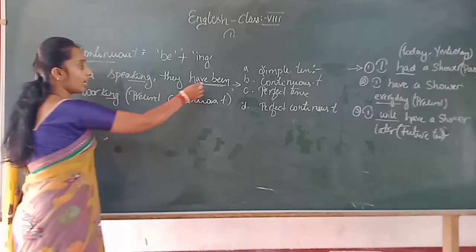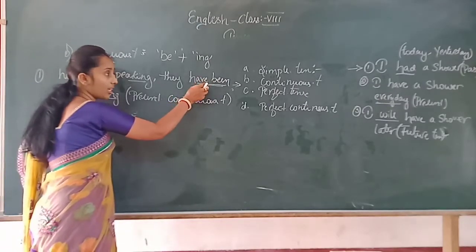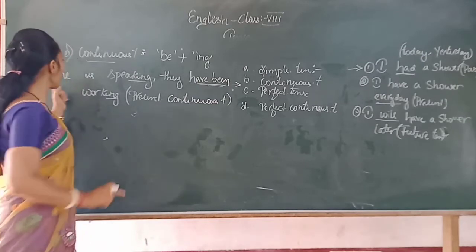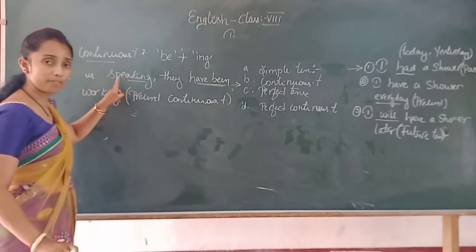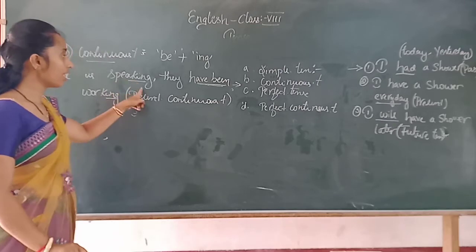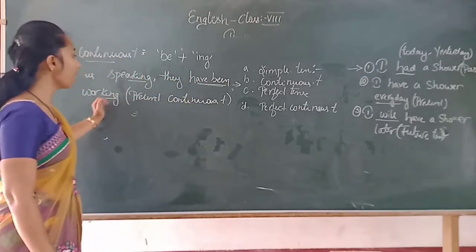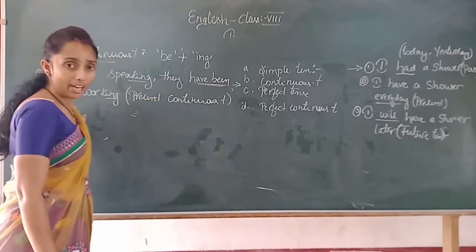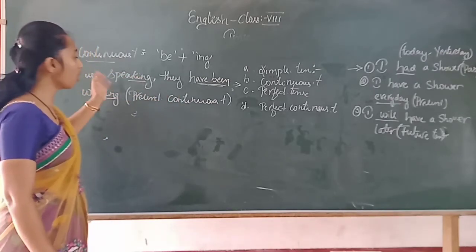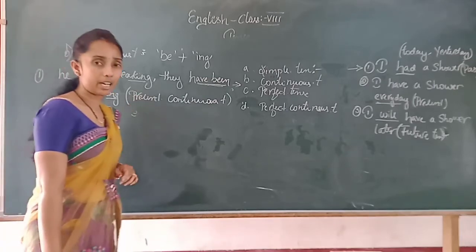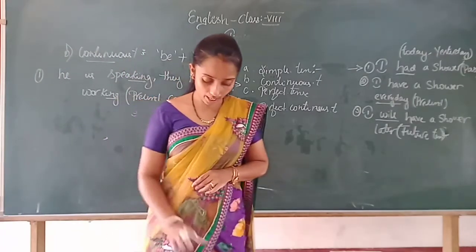Okay, this is the auxiliary verb be to support the main verb. Is it clear, children? He is speaking, continuity of the action shown here, and they have been working shows the action, means when they are working he was also speaking. So we can see this is in the present continuous tense. Okay, is it clear, children?